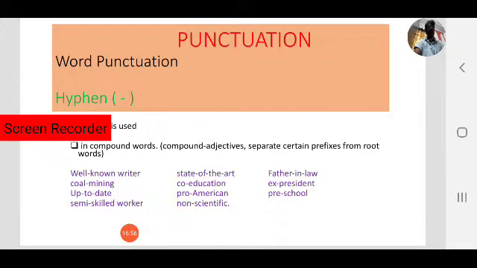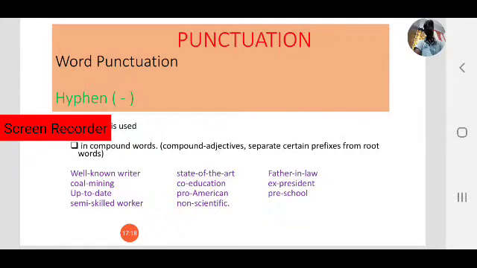While using a hyphen, don't leave space. Well, immediately the hyphen, and immediately known. Don't leave space, don't write well space hyphen. That is a rule for using hyphens.